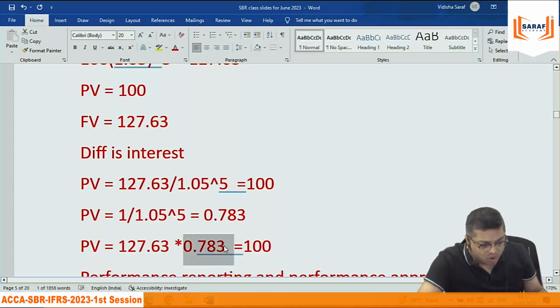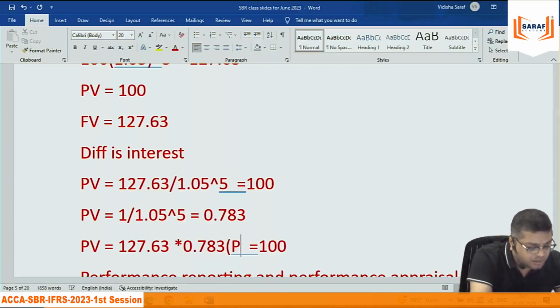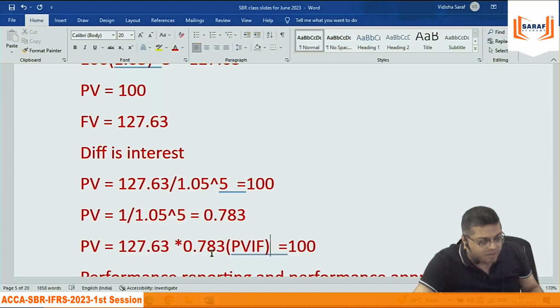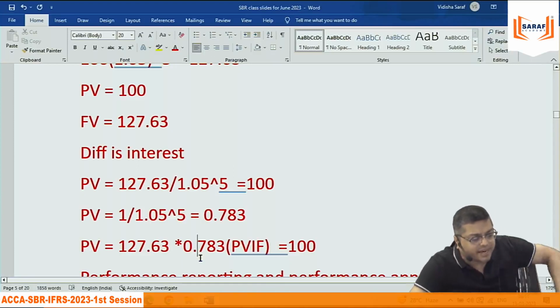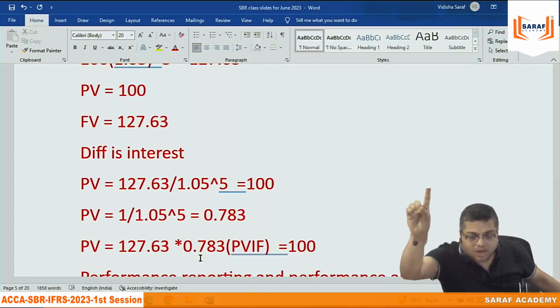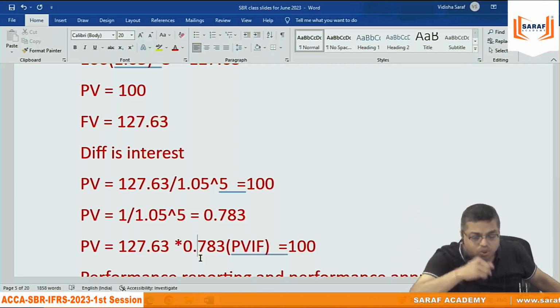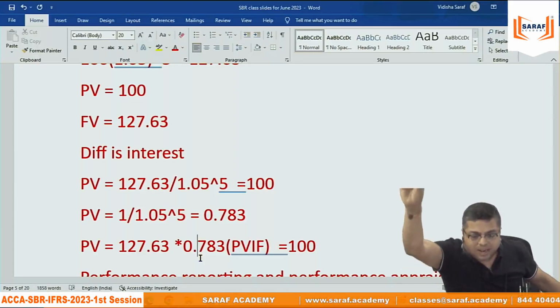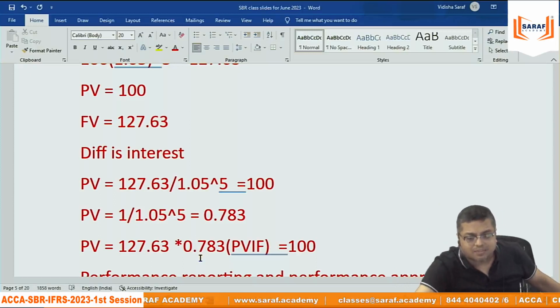In the exam, this is called the present value factor, present value interest factor. This present value interest factor is for 5% for 5 years. At the rate of 5% for 5 years, the present value factor is 0.783. 0.783 means $1 after 5 years, the value today is 0.783.